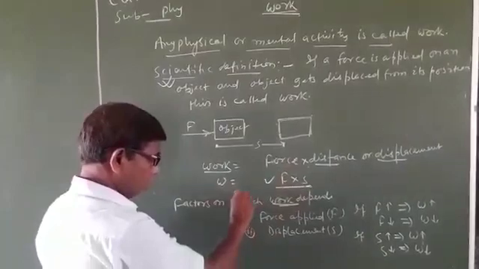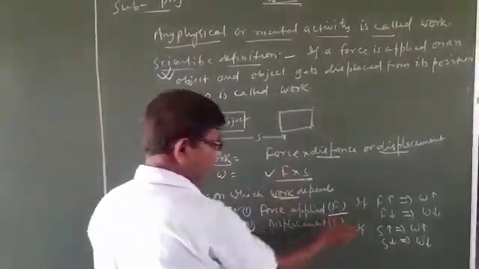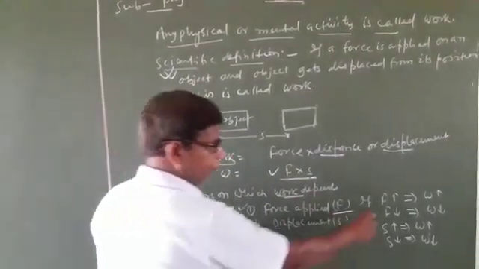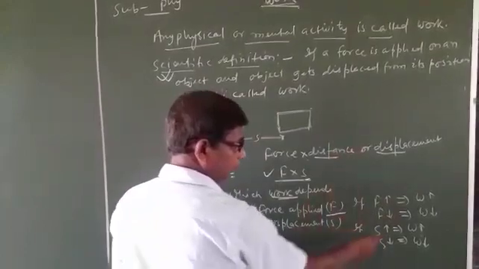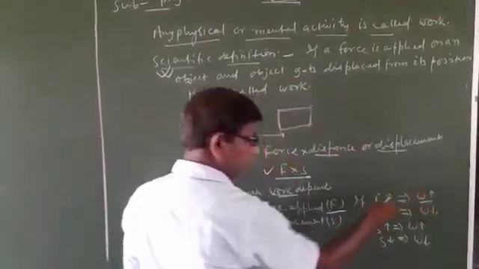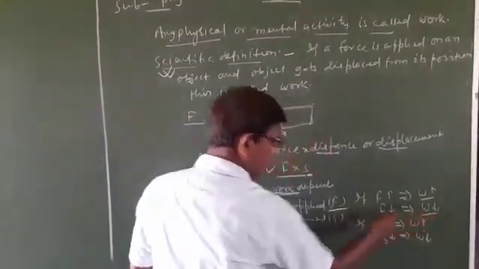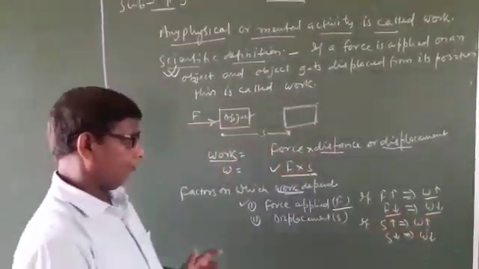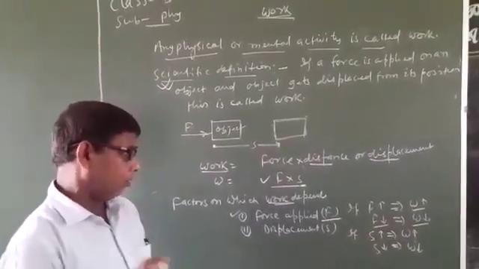The first factor on which work depends is the force applied on the object. If force is increased, the arrow mark always shows increase, this implies that work also increases. If force is decreased, the work also decreases. This means work done by a force is directly proportional to the force applied on the object.